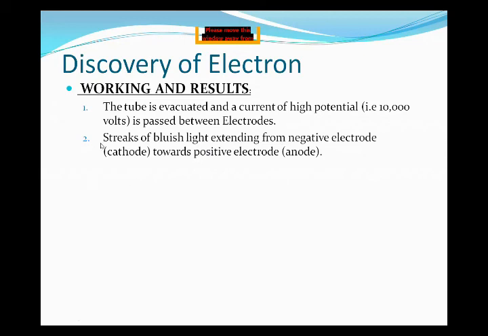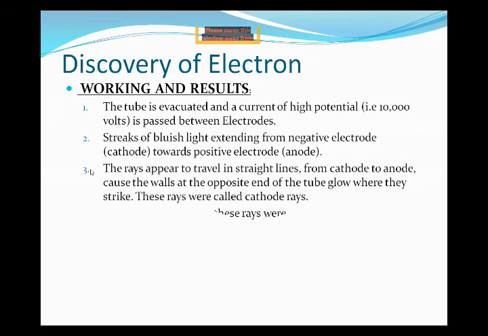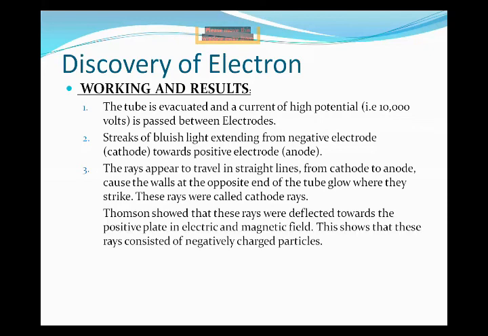This point also gives a clue or hint about the nature of the cathode rays. Now we have that these rays travel in a straight line. This is also proved with the help of an experiment. They are traveling from the cathode to the anode. They are moving in the opposite direction. So they are giving the cathode ray.